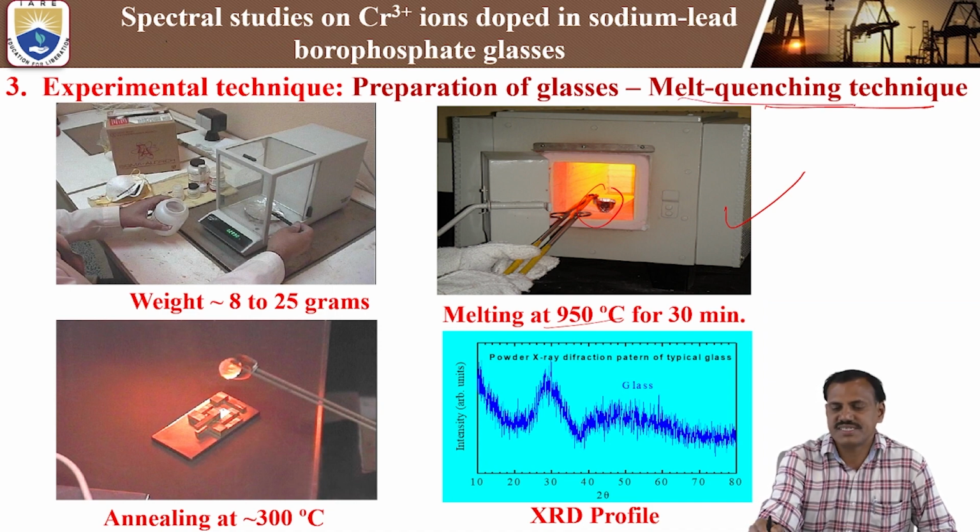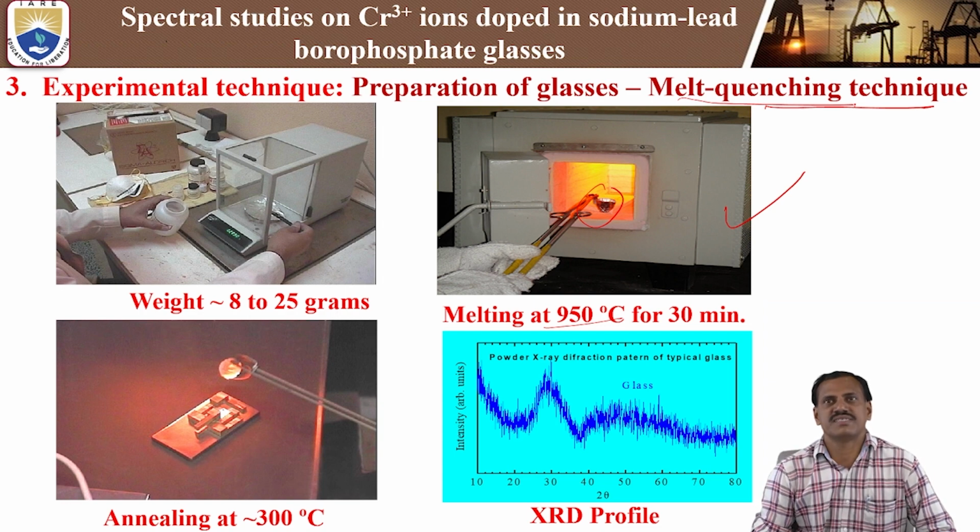In the melt quenching technique, we use a high melting temperature; in the case of borophosphate glasses, the melting temperature is 950 degrees centigrade. Then we suddenly cool down to room temperature. At that time the glass is formed, or fabricated. In this way we prepare the glassy sample.